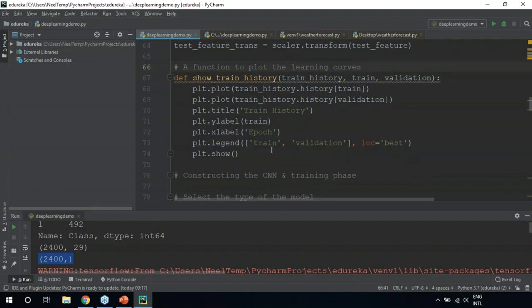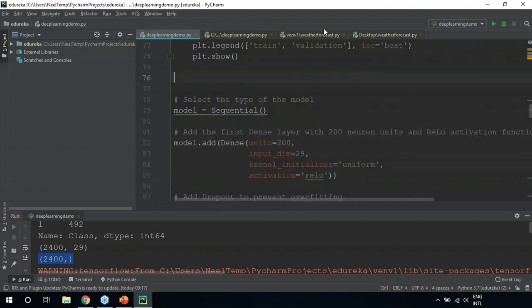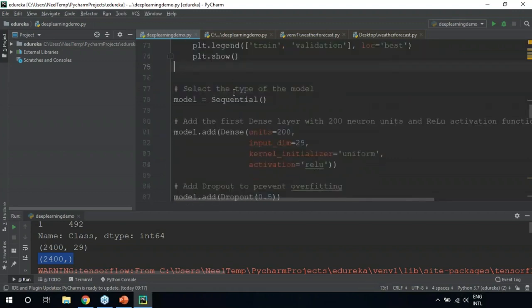For your training phase and for your testing phase, you'll be plotting a learning curve. Now I'll show you the output of this in a couple of minutes. For now, let's move on to the main part, which is model creation. In this demo, we'll use 3 fully connected layers. We'll also use the dropout technique.